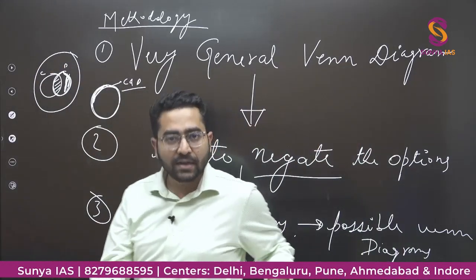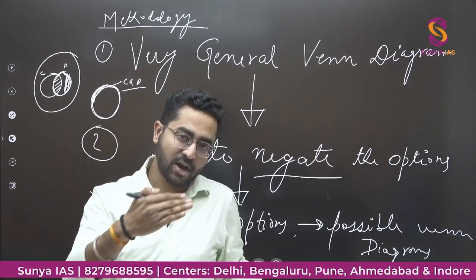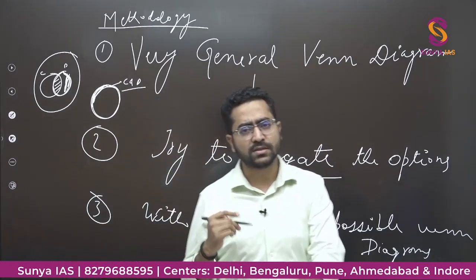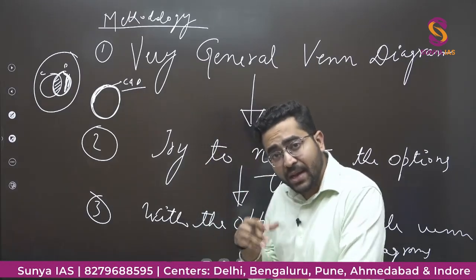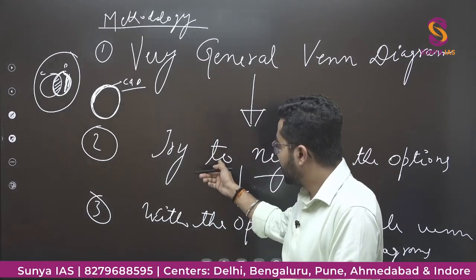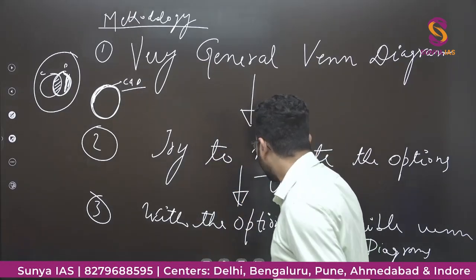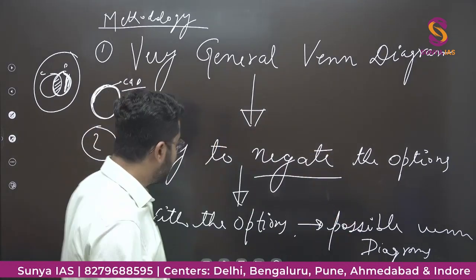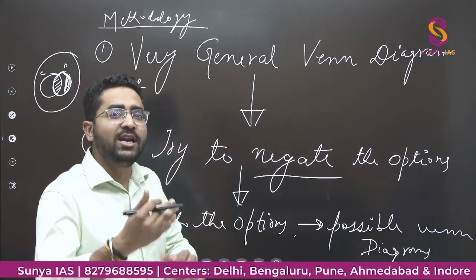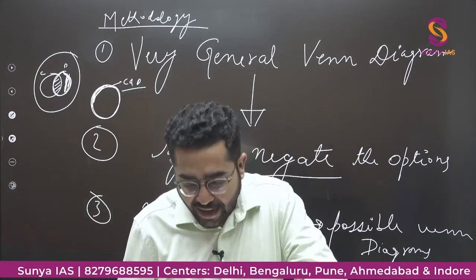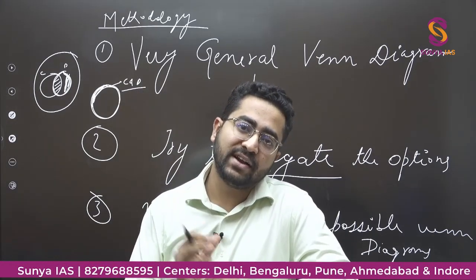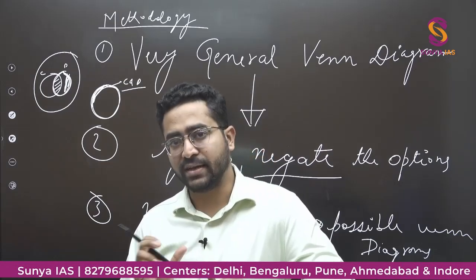If you have made a general Venn diagram, then you will see all other options, and then you will see कि अच्छा ये गलत हो सकता है, ये ऑप्शन कैसे गलत हो सकता है, ये सही हो सकता है क्या, can there be any condition from which this option can be negated? And at the end, let's say you have eliminated two options and there are two options left. What you will do with the remaining two options, you will try to make another Venn diagrams. Here, can we make another possible Venn diagram with these options correct?